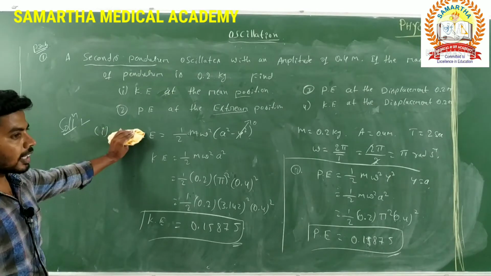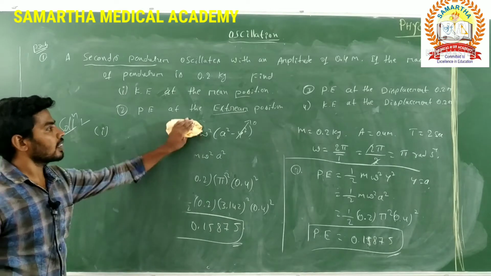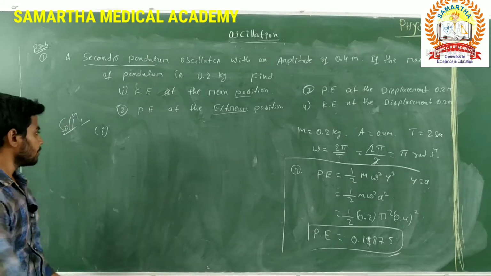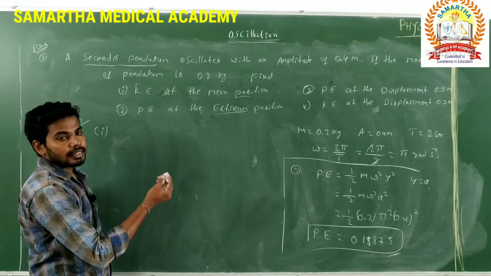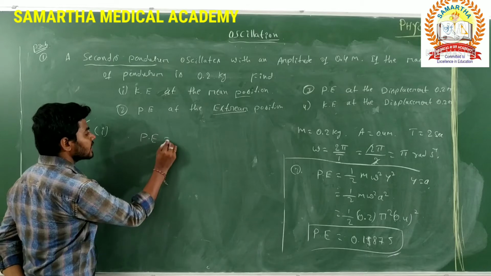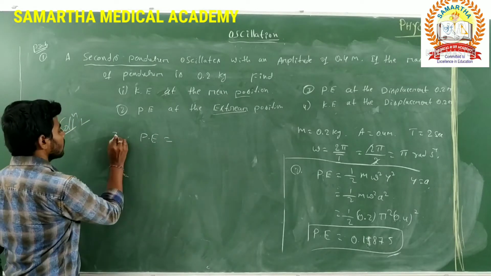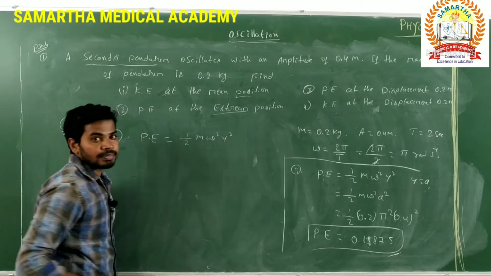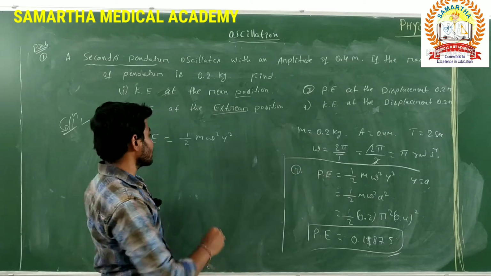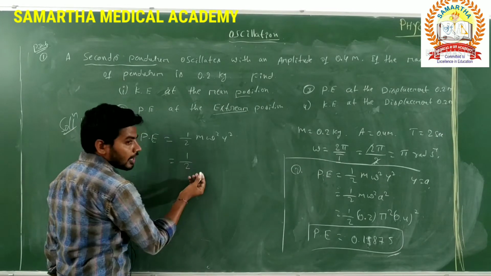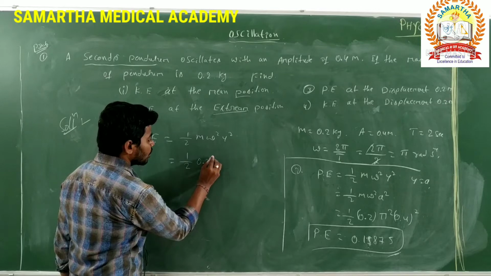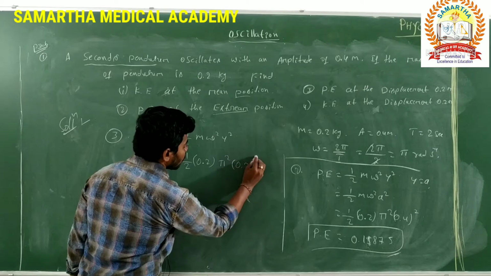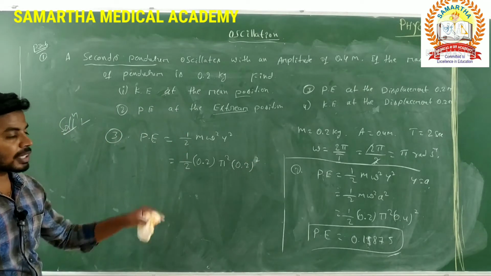Then the third point: the potential energy at a displacement of 0.2 meter they ask. Is it right? Then what is the potential energy expression? Potential energy is equal to, what is the formula? 1 by 2 m omega square y square. They have given the displacement, how much? 0.2. M is nothing but 0.2 kg. Omega is pi square. Y is 0.2 whole square, the displacement of the particle.